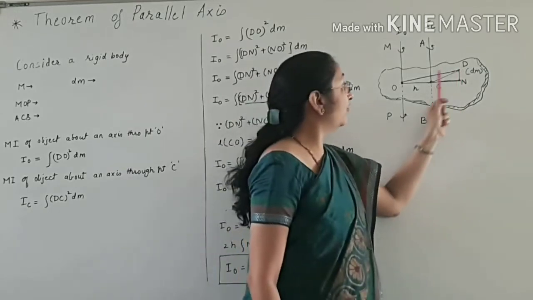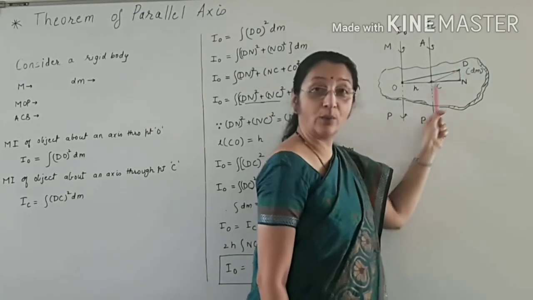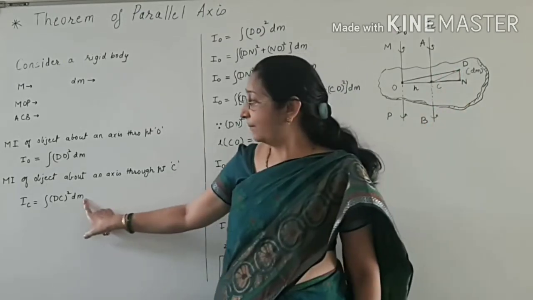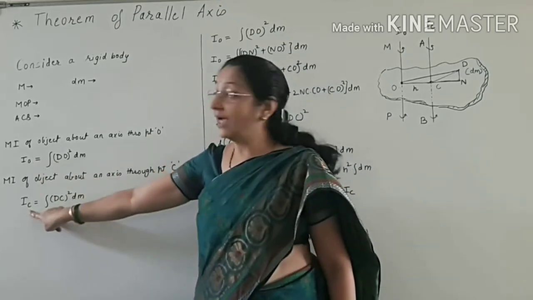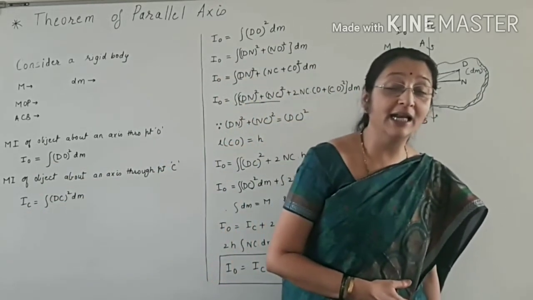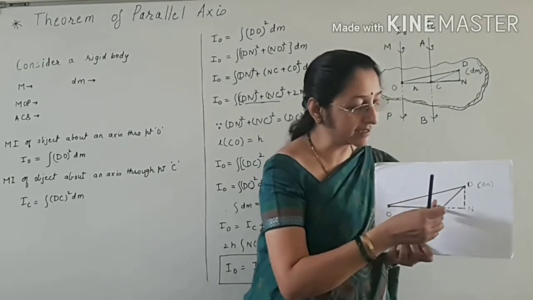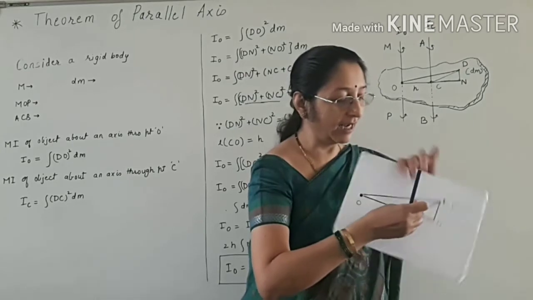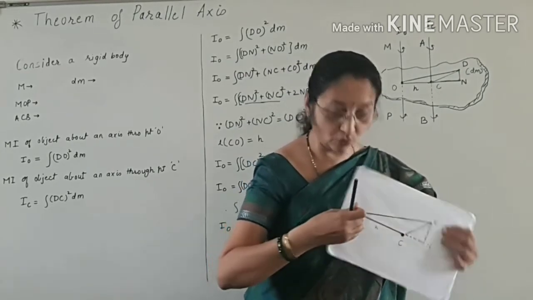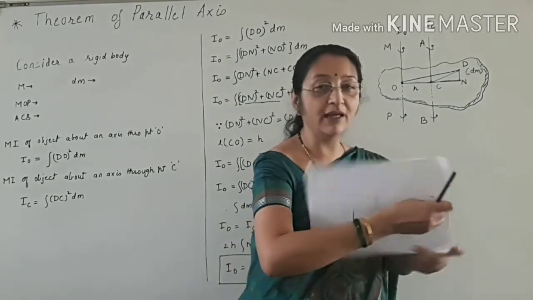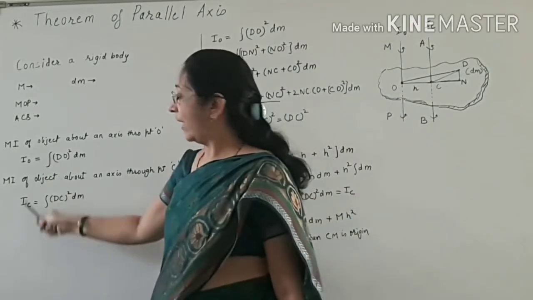So the integration of dc square into the mass of the particle. Similar to r² dm, we have to write it once again. So here we have got IO and IC as the moments of inertia. IC is the moment of inertia about an axis passing through point C in this way, and IO is the moment of inertia about an axis passing through point O in this way. So in this way we get the moments of inertia IO and IC.